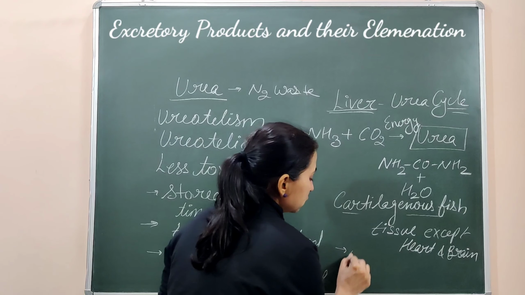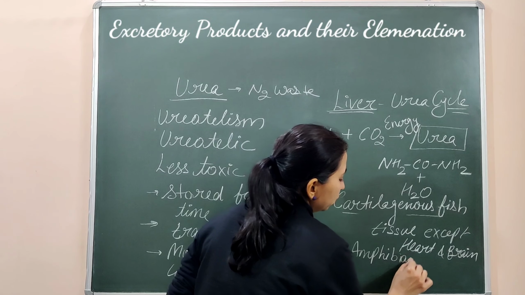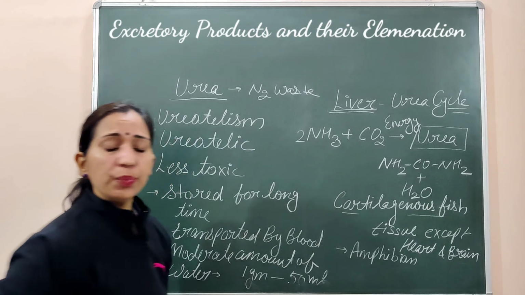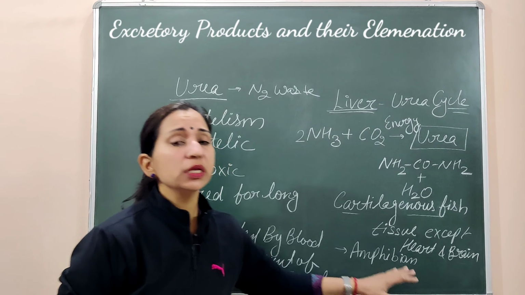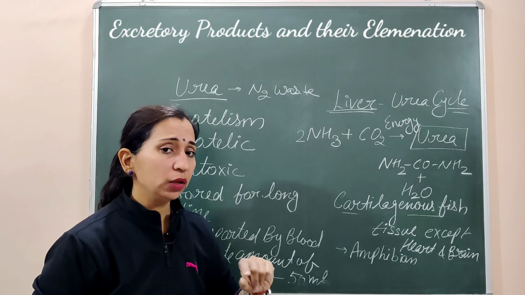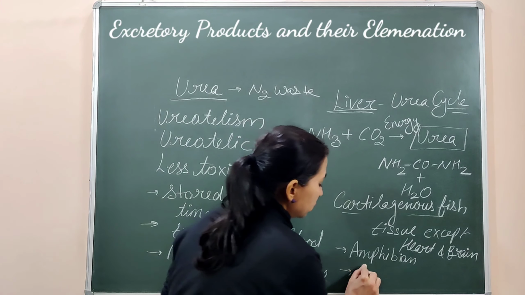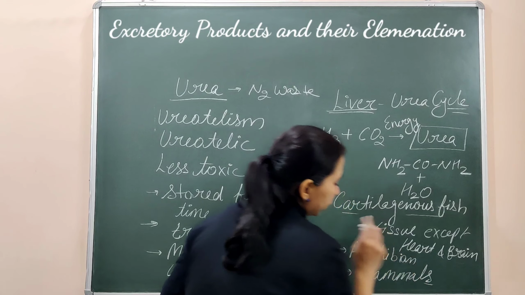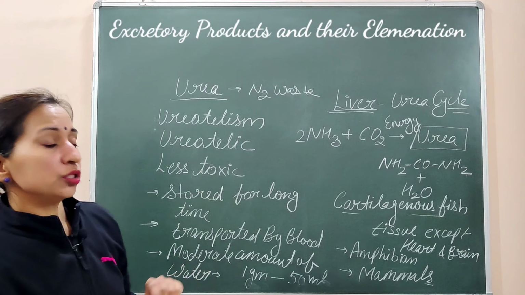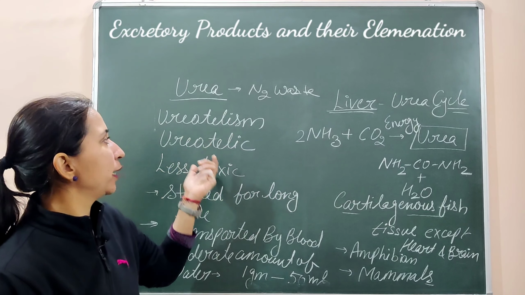Next example we can say that amphibians are also ureotelic organisms. Exception यहाँ पे याद रखिएगा. If we talk about the larval tadpole stage of the amphibians, they are ammonotelic because they are living in the water, but adult amphibians are ureotelic. And the next example is the mammals. The mammals are ureotelic because they release the nitrogenous waste in the form of urea. So these are some examples of the ureotelic organisms.